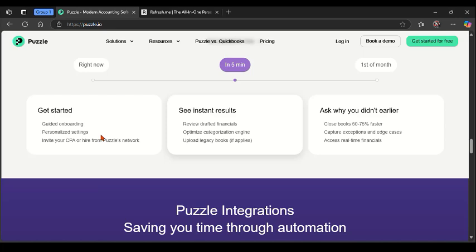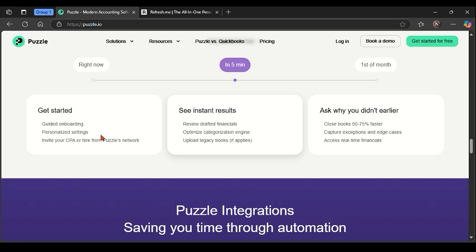In this video, I'm going to create a quick, in-depth comparison of these two accounting software platforms, which are Puzzle.io and Refreshme. We're going to dive into the strengths, the weaknesses, and the overall conclusion about these platforms, to help you make an informed decision about what they can do and how they can increase your productivity. So, to get started with a quick overview of these two platforms, starting with Puzzle.io.